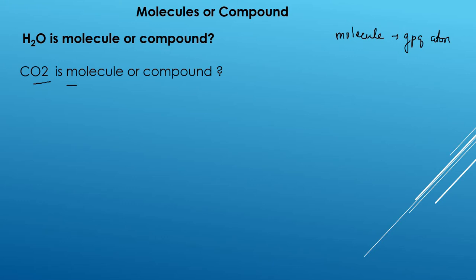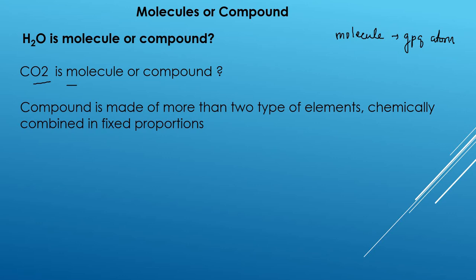Okay, so why is it not a compound? Can I say it's a compound? Yes, I can say this is a compound also, because a compound is made of more than one type of element chemically combined in a fixed proportion. As you can see, if this is water, there are two elements combined in a fixed ratio which is 2:1. So yes, you can say water is a molecule as well as a compound. So I can say water is a compound which is made of water molecules. Similarly, carbon dioxide is a compound which is made of carbon dioxide molecules.